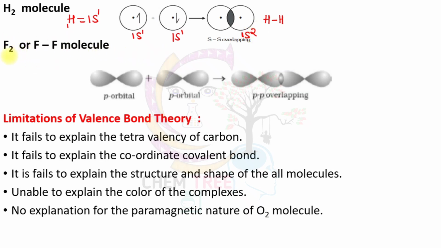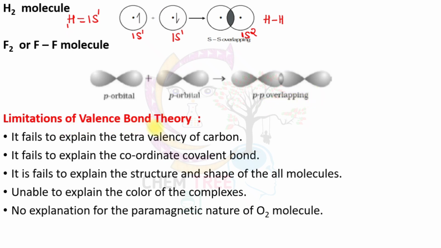The second example is the fluorine molecule. In the fluorine molecule, each atom contains one unpaired electron in a p orbital. When these p orbitals undergo overlapping, they produce pp overlapping.